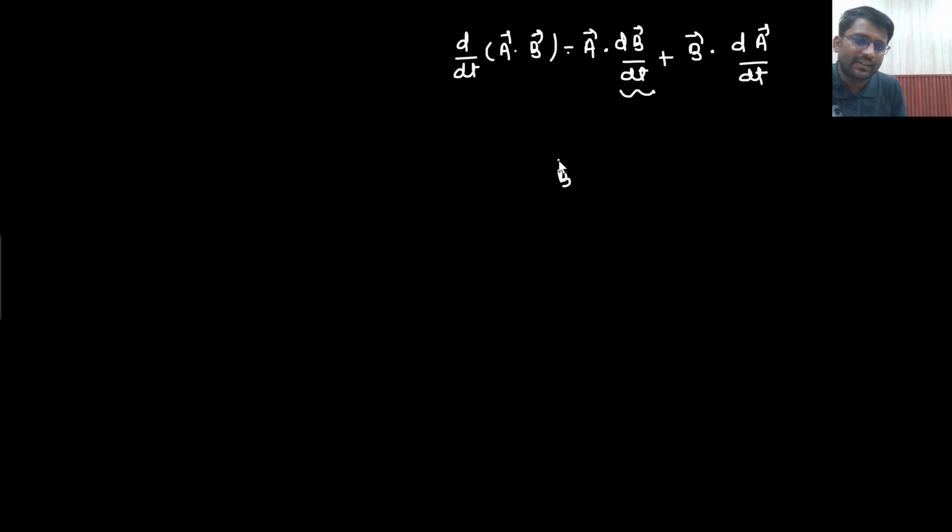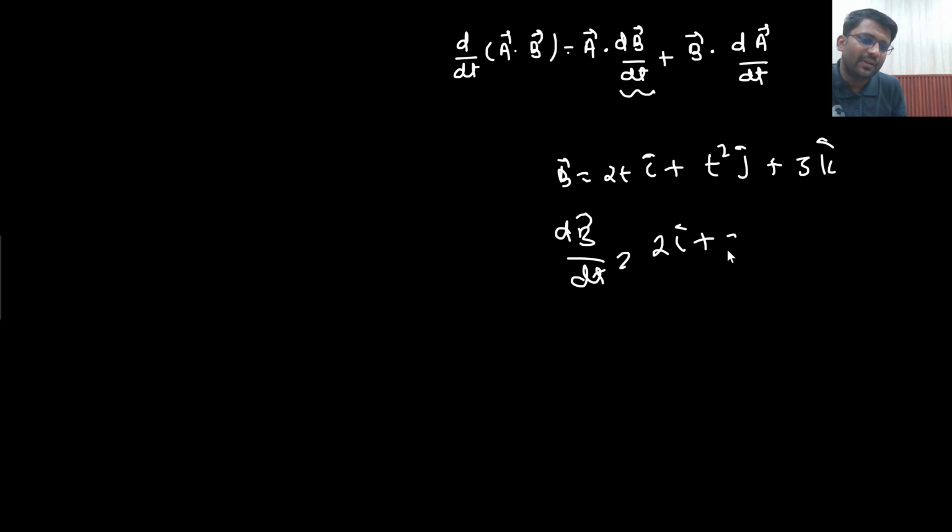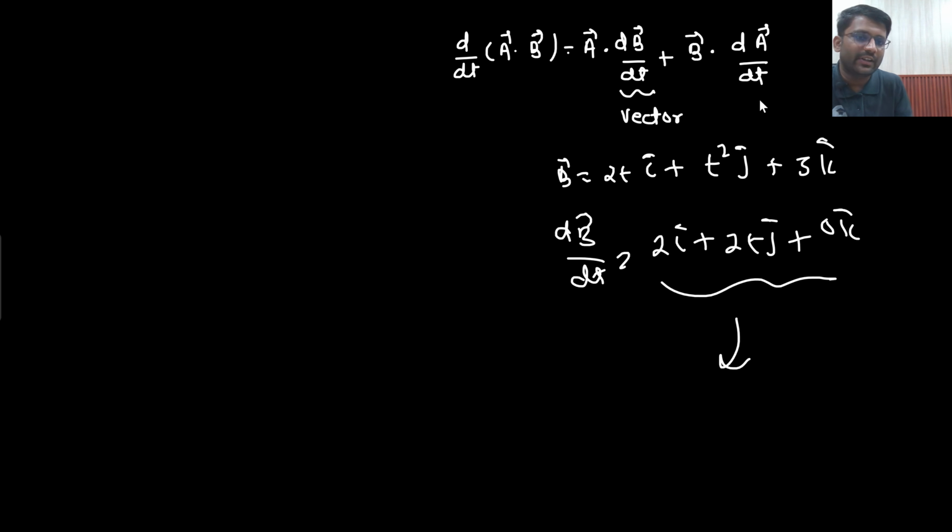Let's just say b vector is nothing but 2t i cap plus t square j cap plus 3k cap. Now if you differentiate it, what will you get? You will get 2 i cap plus 2t j cap plus 0k cap. Right? You need to differentiate with respect to t. So this will become 2, this will become 2t j cap, this will become 0, because differentiation of 3 will be 0. So this is also a vector quantity. So a vector quantity dot product with a vector quantity, and this will also be a vector quantity. So this is the scenario that you are getting.